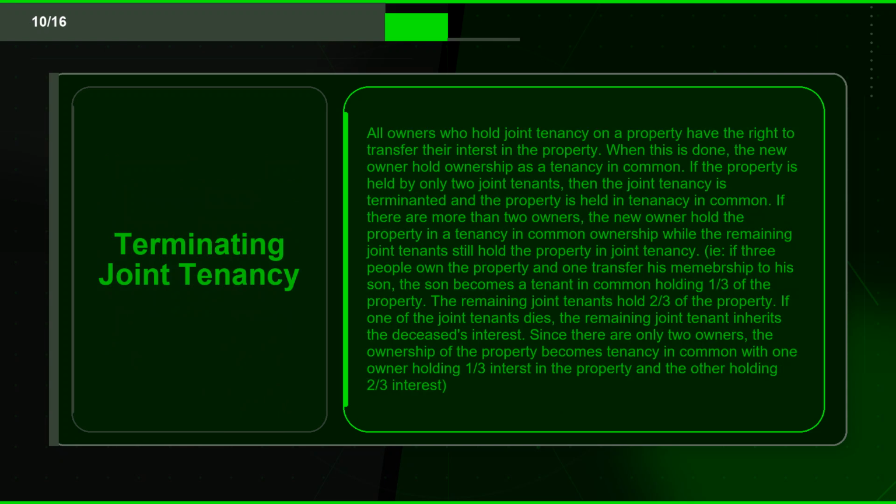If there are more than 2 owners, the new owner holds the property in a tenancy in common while the remaining joint tenants still hold the property in joint tenancy. For example, if 3 people own the property and one transfers his interest to his son, the son becomes a tenant in common holding 1/3 of the property. The remaining joint tenants hold 2/3 of the property. If one of the joint tenants dies, the remaining joint tenant inherits the deceased's interest. Since there are only 2 owners, the ownership of the property becomes tenancy in common with one owner holding 1/3 interest in the property and the other holding 2/3 interest.